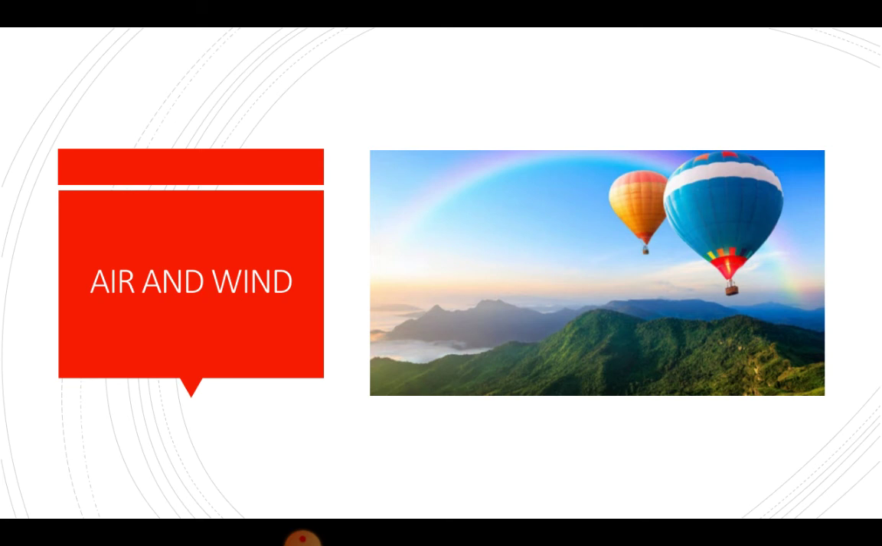Atmospheric pressure decreases with increases in altitude. Altitude means height above the sea level. Air moves from high pressure areas to low pressure areas. Moving air is known as wind.